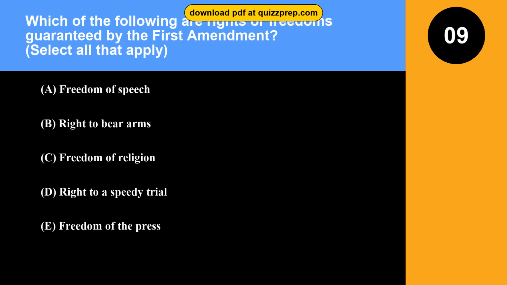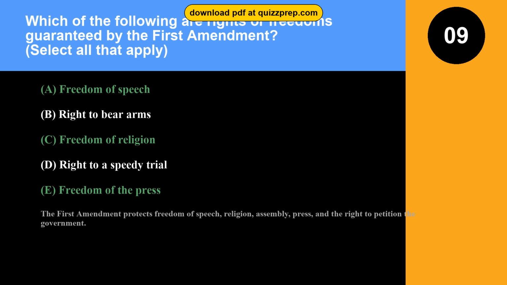Question 9. Which of the following are rights or freedoms guaranteed by the First Amendment? Option A. Freedom of speech. Option B. Right to bear arms. Option C. Freedom of religion. Option D. Right to a speedy trial. Option E. Freedom of the press. The correct answers are options A, C, and E. Freedom of speech, freedom of religion, freedom of the press. The First Amendment protects freedom of speech, religion, assembly, press, and the right to petition the government.